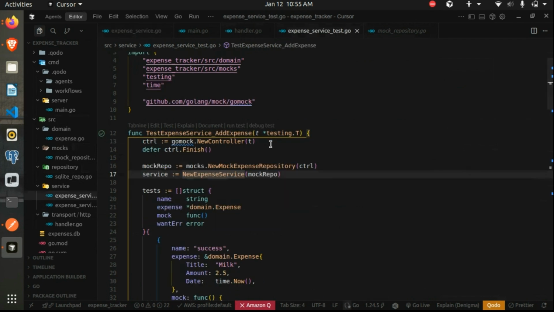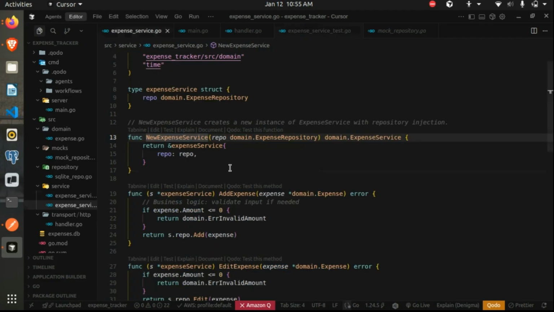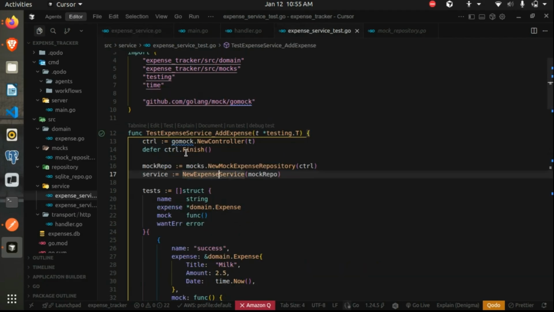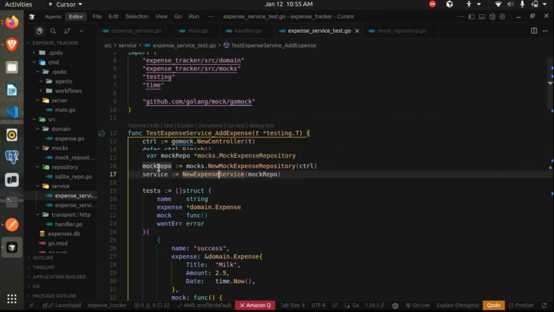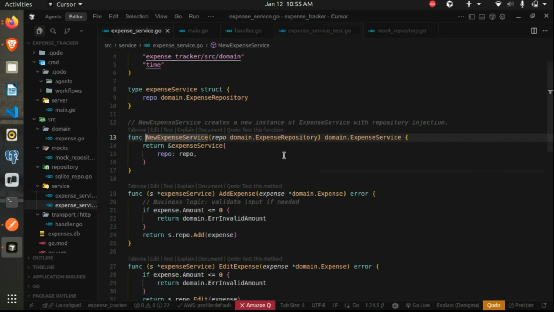This is for the service layer test case. So it accepts a repo layer or a DB repository layer object, but we don't pass the actual object, because if we pass the actual object, it will call the actual database layer function. So we simply create a new object which implements that interface. So our service can still accept that object because it has the same method implementations.